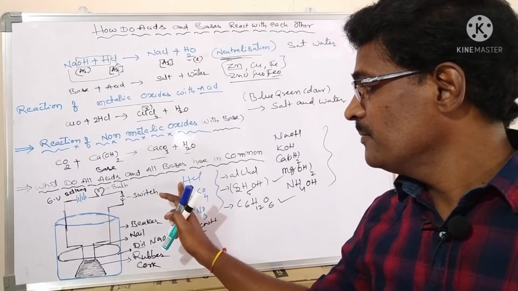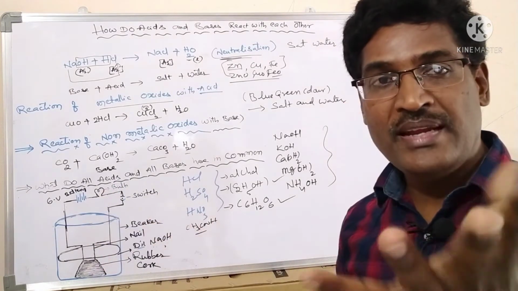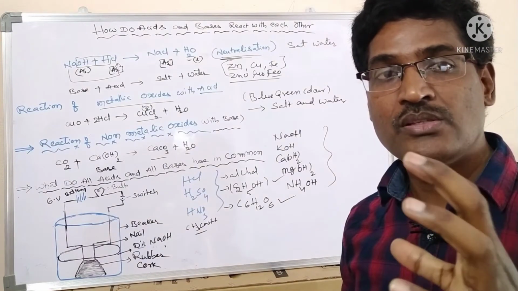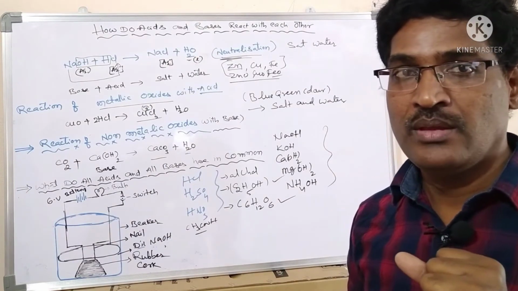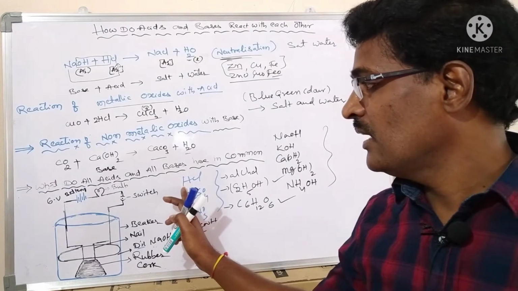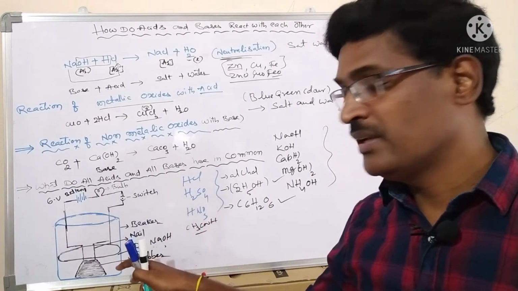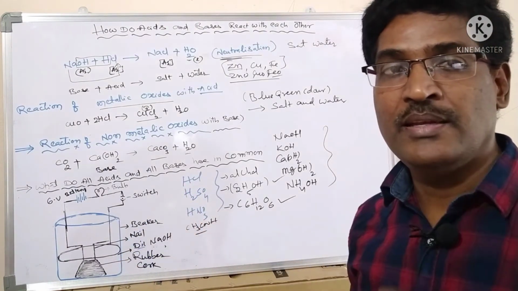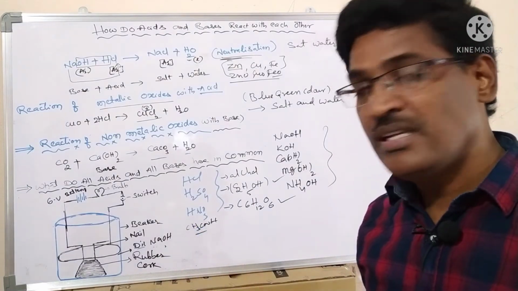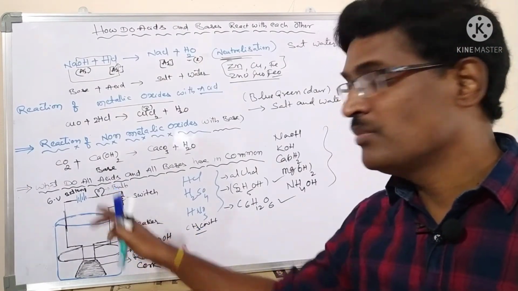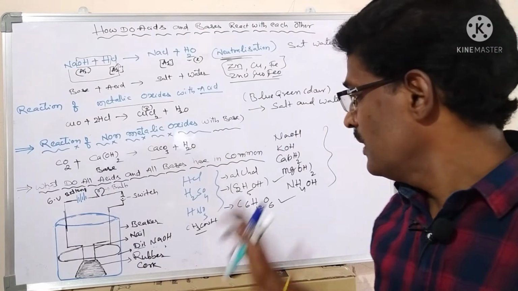Which situation does the bulb glow brightly? In which situation does the bulb glow dull? See, when you drop HCl, hydrochloric acid, the bulb glows brightly. If you put acetic acid in this, the bulb glows dim.